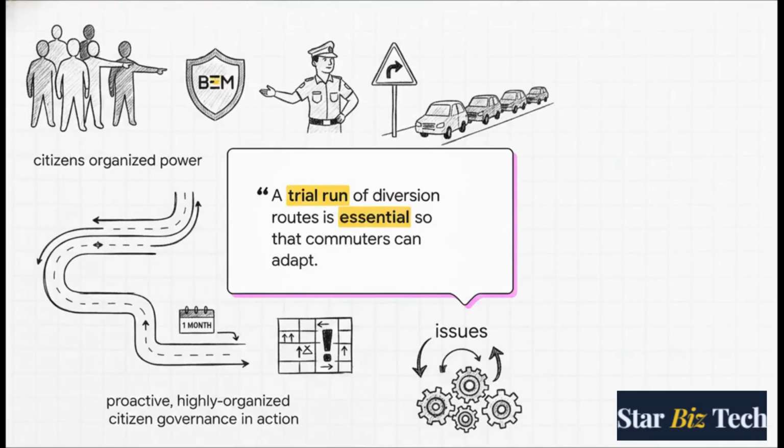But instead of just waiting for the traffic nightmare to start, citizens are using their organized power. The Bengaluru Eshanya Mahavedhike, or BEM, convened a meeting directly with the traffic police. Murali Samhadri from BEM summed it up perfectly, saying, "A trial run of diversion routes is essential so that commuters can adapt and authorities can identify issues before the actual closure." They are actively demanding a 1-month trial run of traffic diversions. This right here, this is proactive, highly organized citizen governance in action.